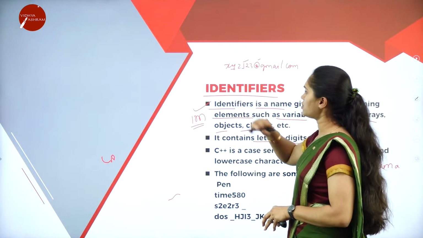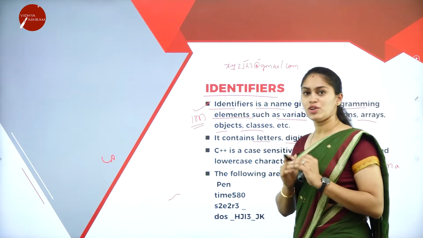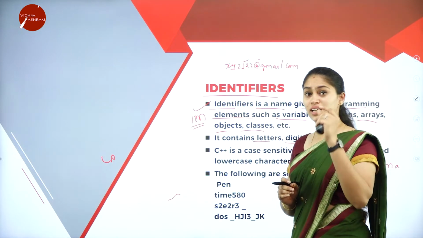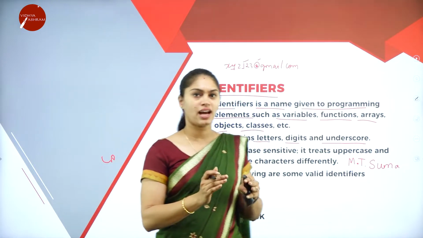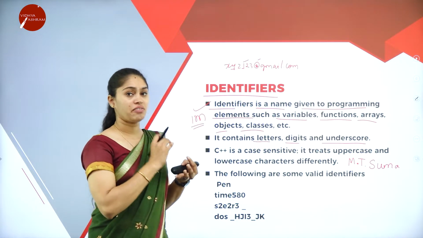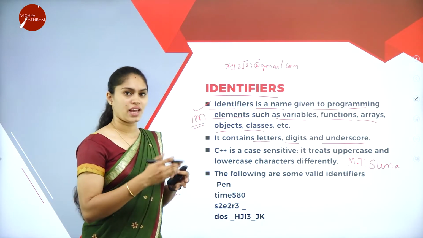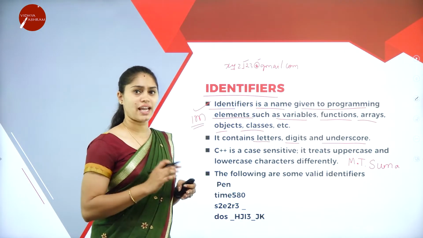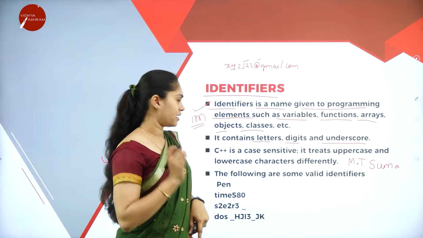I can also take an underscore. Why am I using these? In order to identify, in order to name that element. Identifiers are also like that. They give a name to programming elements, which can be variables, arrays, functions, any concept. So it may include letters, digits and underscore.